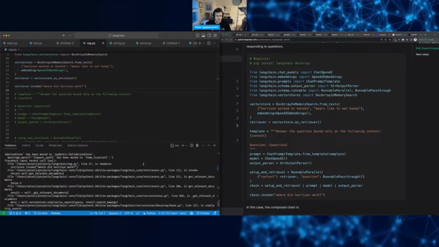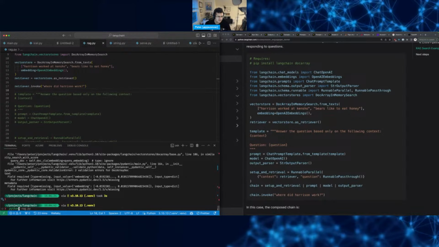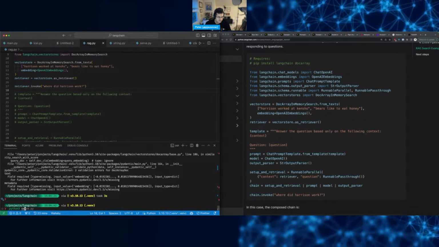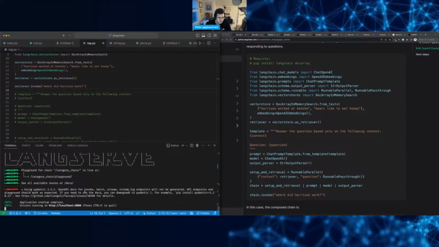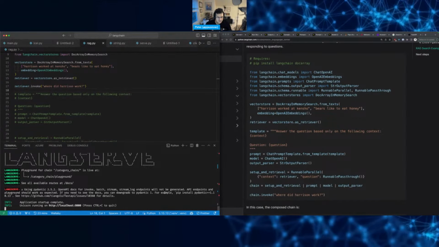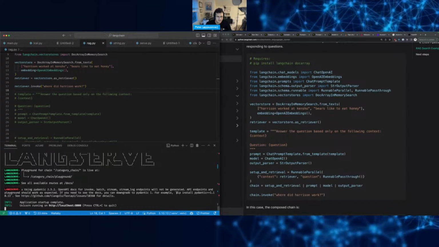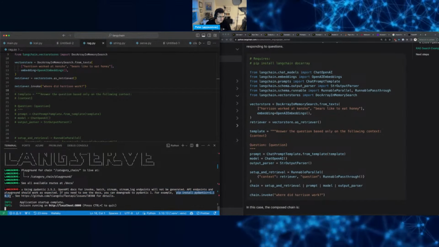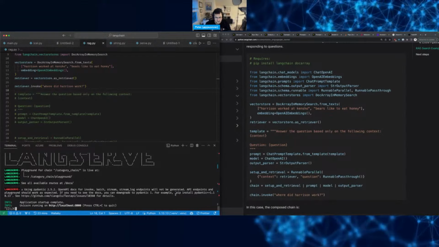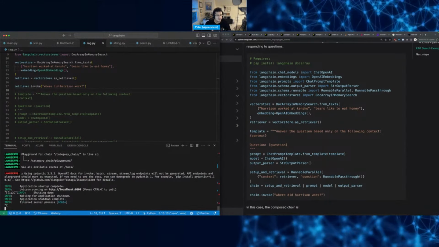Remember that earlier issue that I got? When I was serving, it was saying that my version of pydantic was not compatible. If you need to see the docs, you can downgrade pydantic. Let's do this. I don't know if this is going to make any difference, but let's see.